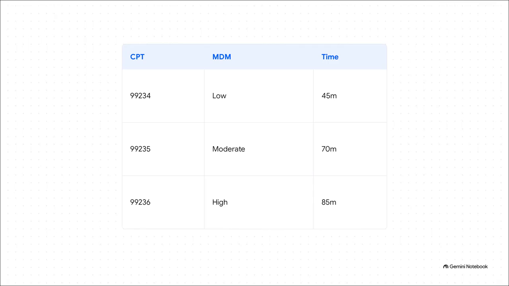And here they are. For those 8+ hour same-day stays, you use the combined admission and discharge codes, 99234 through 99236. And again, you're looking at your MDM or your time thresholds. 99234 needs 45 minutes, 99235 requires 70 minutes, and 99236 requires a full 85 minutes, or a high MDM. These codes wrap up the whole shebang, everything from the very first evaluation all the way through to the final discharge paperwork for that day.